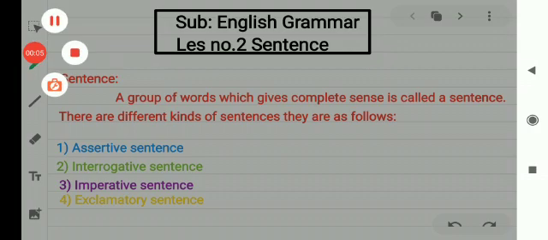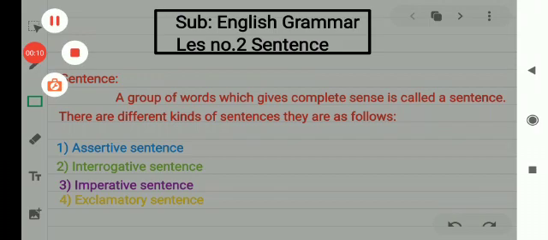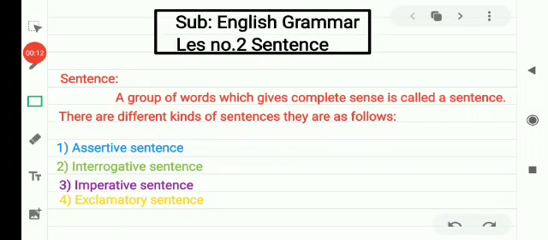I welcome you in my English grammar classroom for Standard 7. We are learning Periwinkle's English Grammar and Composition, Book 7. In this, students, we have second lesson, sentence. For communication, we use language and we use sentences. With the help of the sentences, we express our thoughts and feelings.